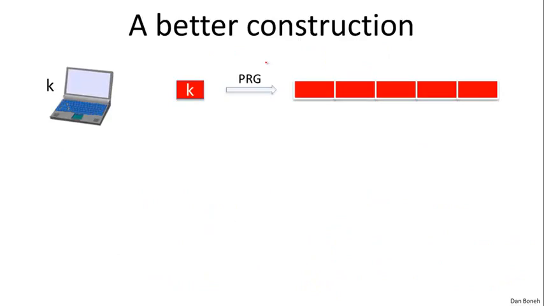So if you want to do that, a better way than slightly modifying this IV, which just slightly modifies the prefix of the PRG key, is to use a PRG again. So essentially what you could do is take your long-term key and feed that directly through a PRG. So now we get a long stream of bits that look essentially random. And then the first segment could be used as the key for frame number 1.